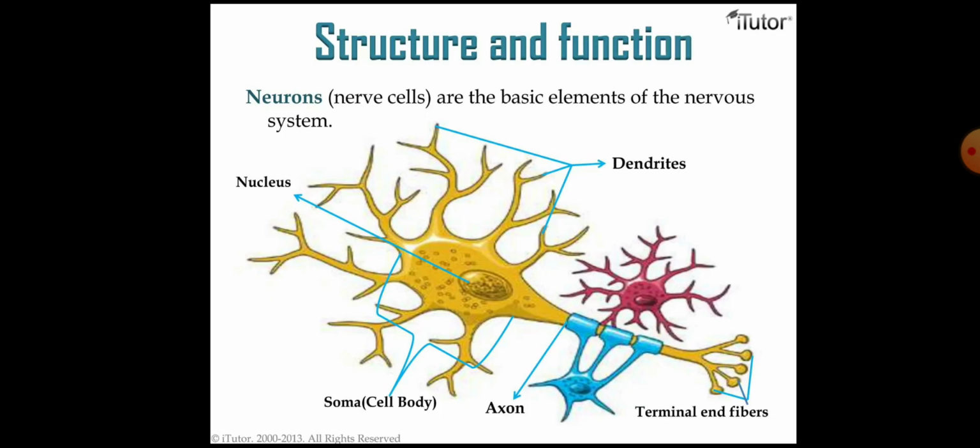Next, here in this diagram you can see our dendrites, and this is our terminal. This is our axon, and this is our nucleus and cell body. This cell body is called the soma, and there is a myelin sheath that covers the axonal layer. That is the myelin sheath, and in that there are Schwann cells. All these things we will see in the further videos.